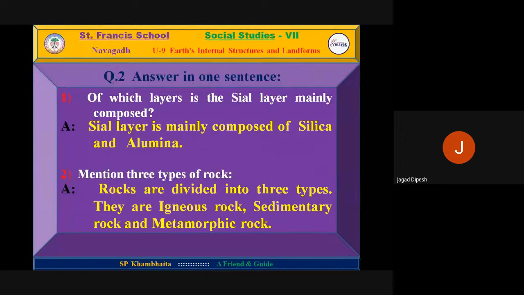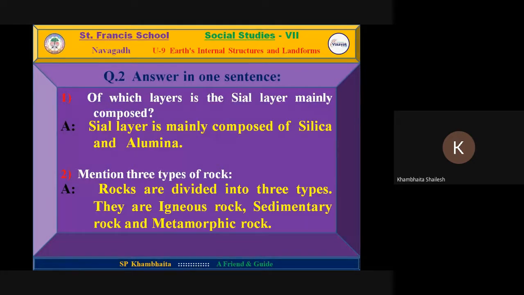Number 2. Mention 3 types of rock. Answer. Rocks are divided into 3 types. They are igneous rock, sedimentary rock, and metamorphic rock. Very good. Here you need to describe the major types of rock. First one, igneous.